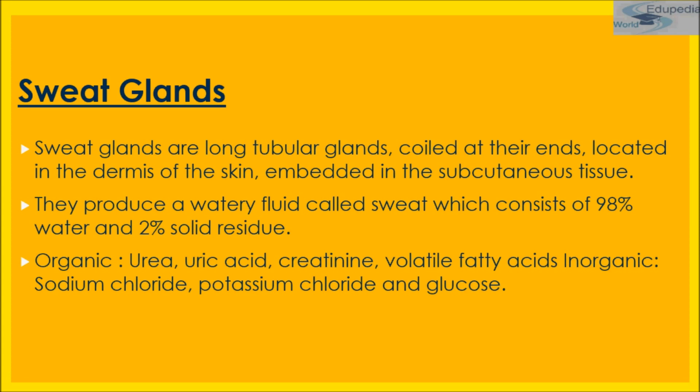They produce a watery fluid called sweat, which consists of 98% water and 2% solid residue. Now, if the question comes, what's the percentage of sweat constituents, then you can say that sweat consists of 98% water and 2% solid residue.